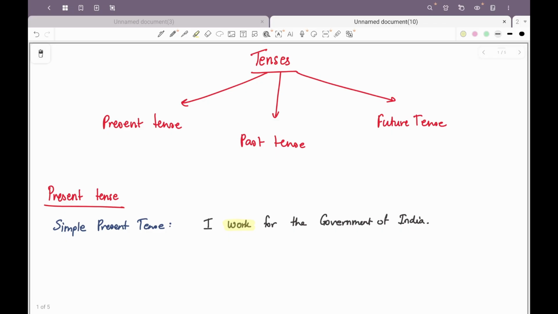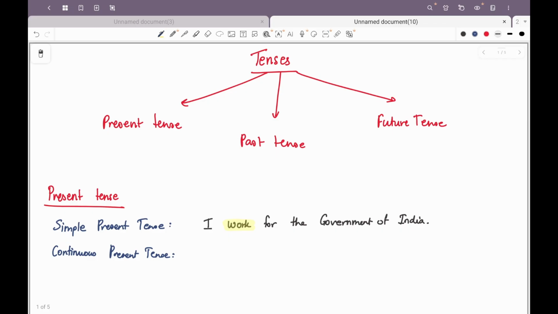Now let us take a look at the next tense, which is going to be the continuous present tense. This is used to denote a continuing action in the present.